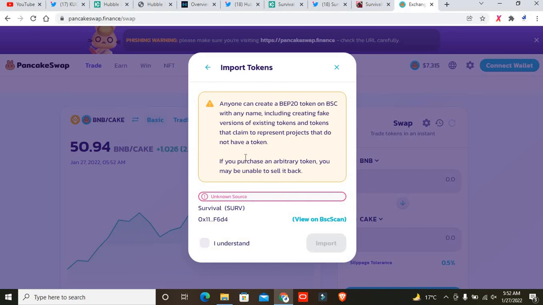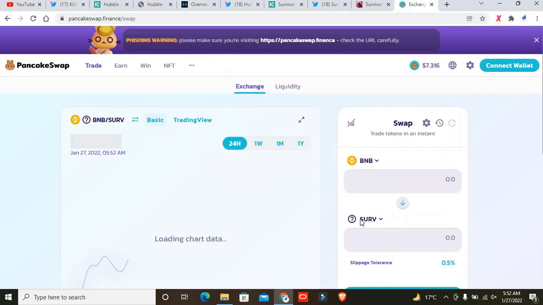Because you know Survival will show up right over here. Anyone can create a BEP20 token on BSC with any name, including creating a fake version of an existing token and tokens that claim to represent projects that do not have a token. But right now I'm copying this address from the main official website. So I just want to click on that. I understand, and after that I just want to click on import.